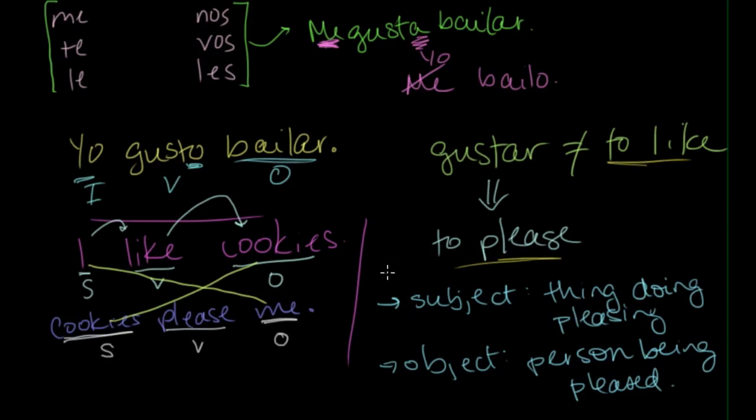All right, that's a really important concept for you to understand. The subject is the thing doing the pleasing, and the object is the person being pleased. That's why a lot of people initially think that gustar works kind of backwards. So let's look at an example sentence and sort of walk through why it goes the way that it does.